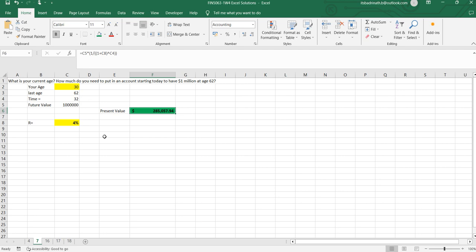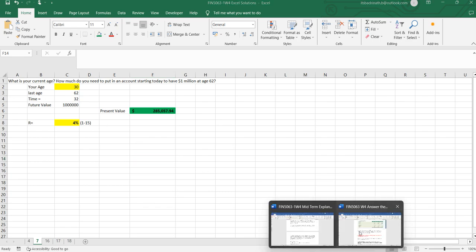Based on your own values, and this is an assumption, you can give a rate between 1 to 15. You can use any value. That's fine. This is how we write this task. Let us cross check it in the document.